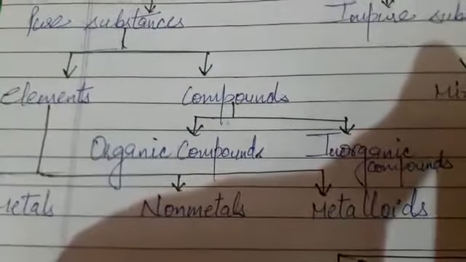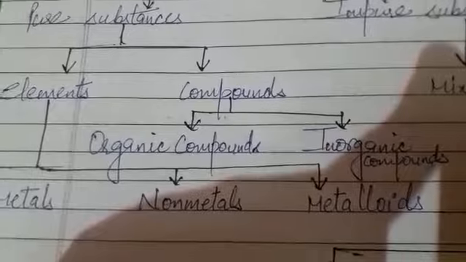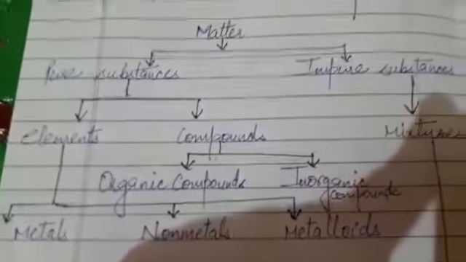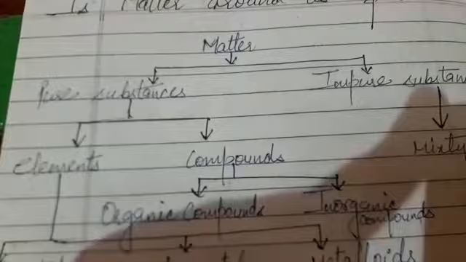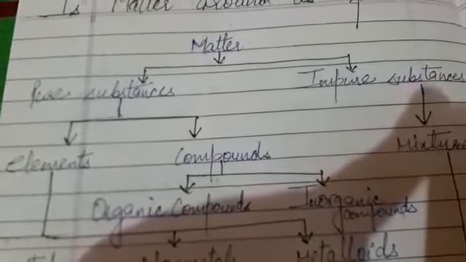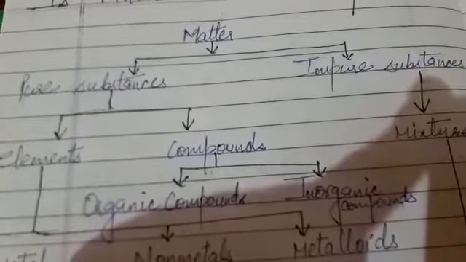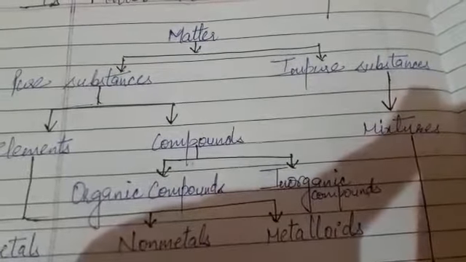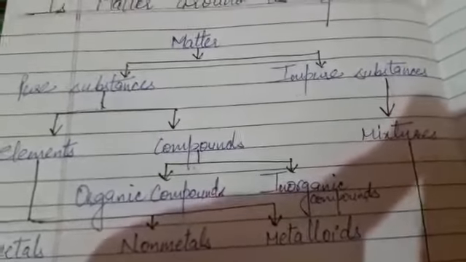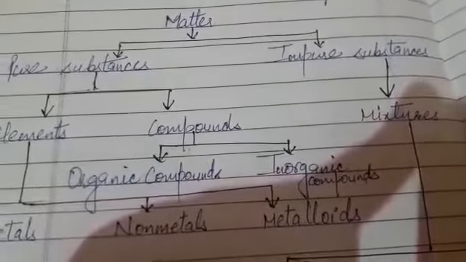If a substance is made up of only one type of particles, then it is said to be a pure substance. So, matter is classified into two types, pure substance and impure substance. If any matter is made up of one type of particle, it is considered a pure substance. Whereas if it is made up of many types of particles intermixing with each other, then it falls in the category of impure substances.